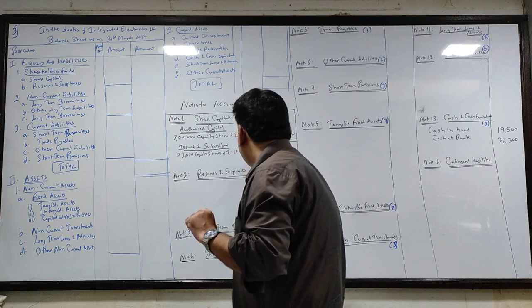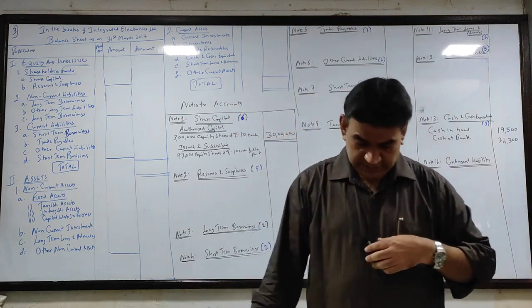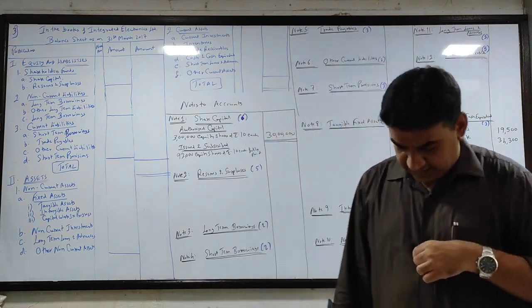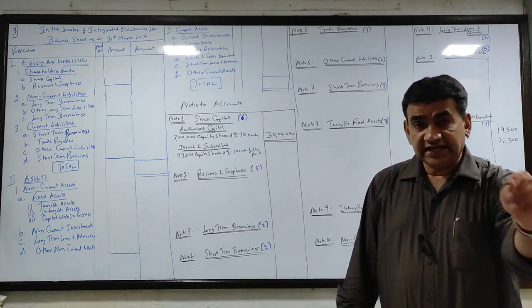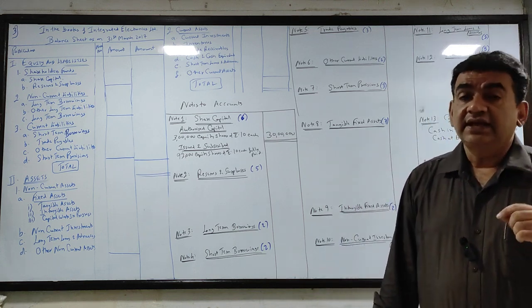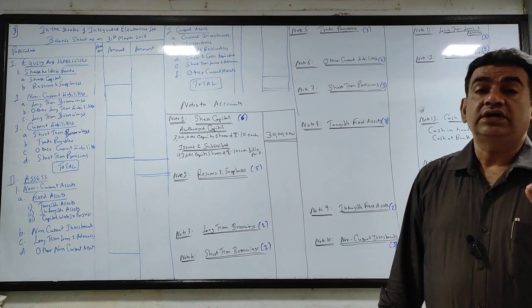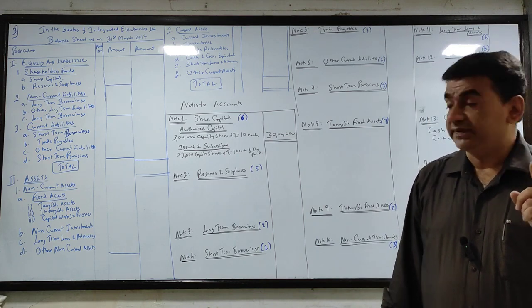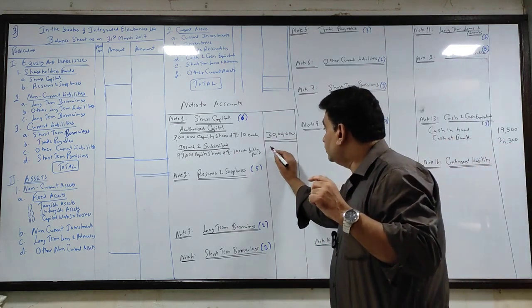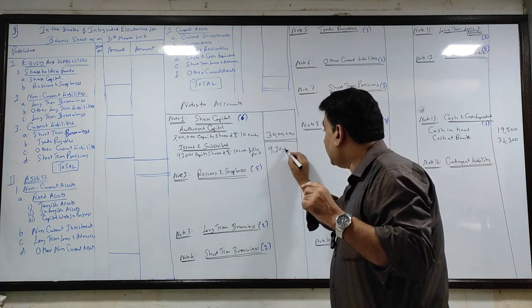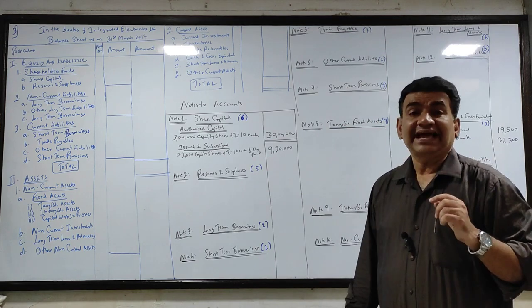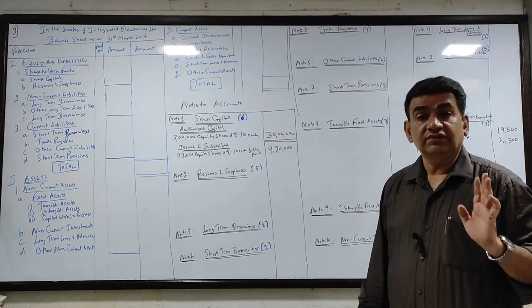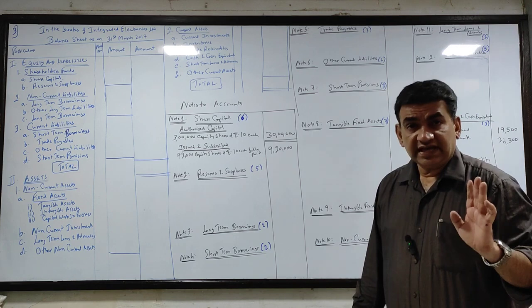Now here you will write fully paid. Fully paid means one share is 10 rupees and all the shareholders have paid 10 rupees. So that gives you 9,20,000. Clear with this, guys?